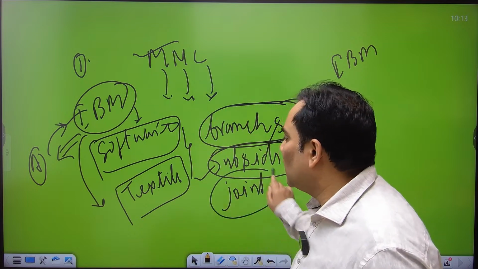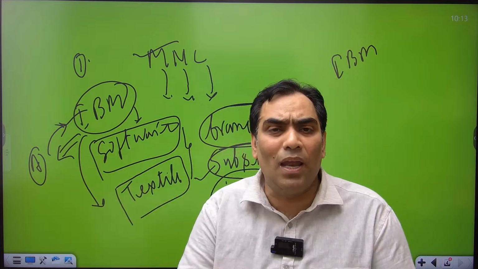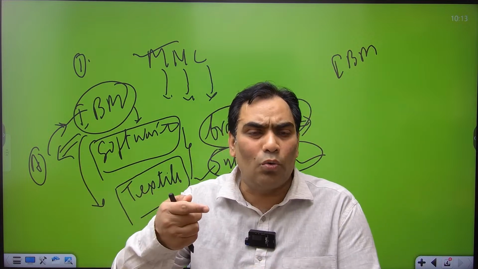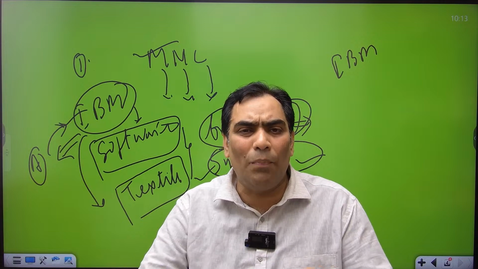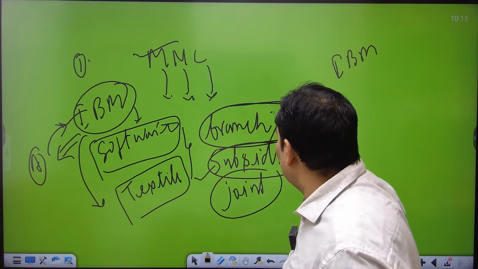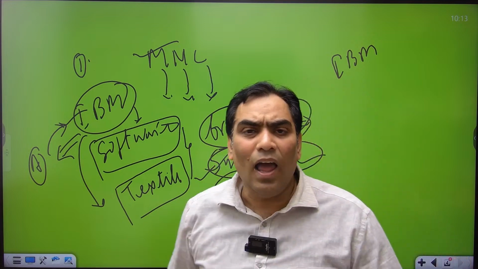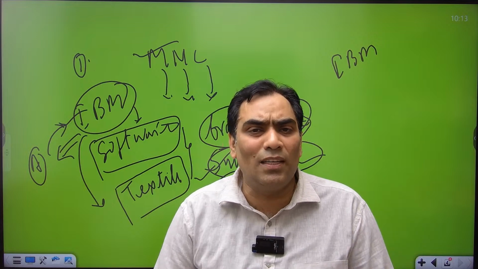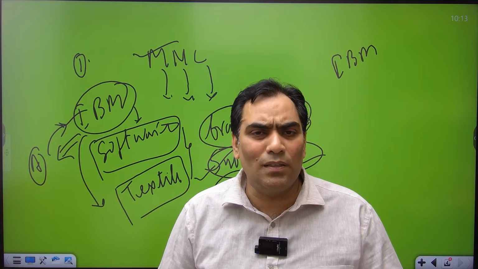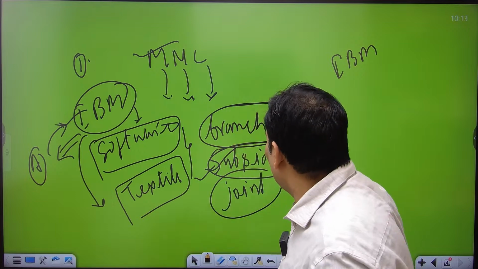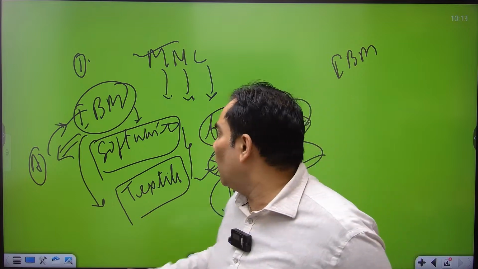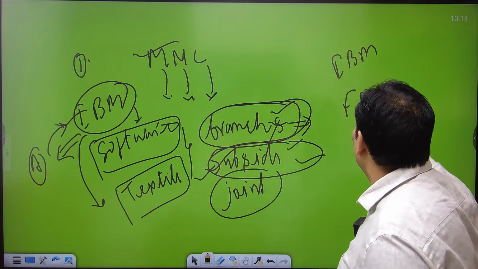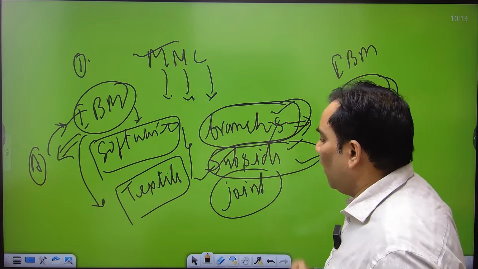Joint venture means two or more foreigners combine, and they are going to open branches or a subsidiary in India, and they are going to have an association with Indian businessmen, and they are going to open a branch or subsidiary. So that is the meaning of FDI. These are the sources, and these are going to be part of FDI.